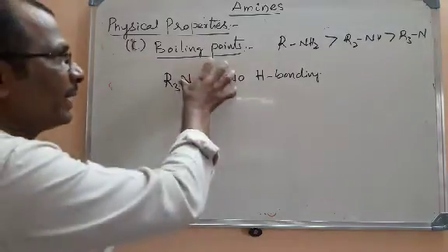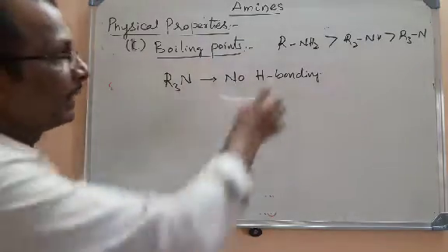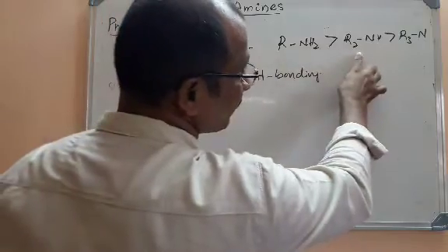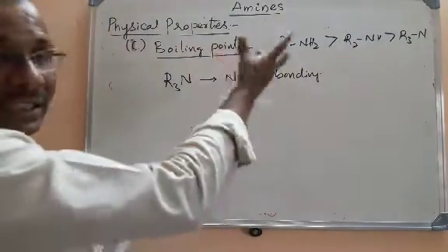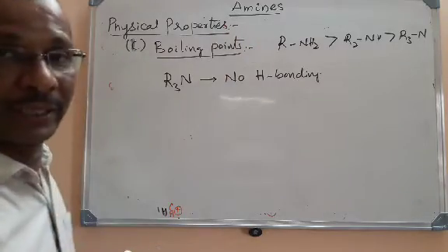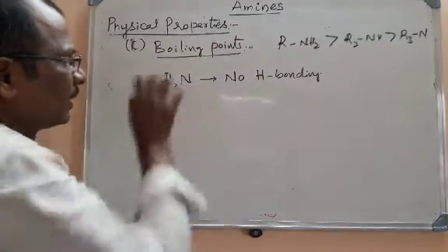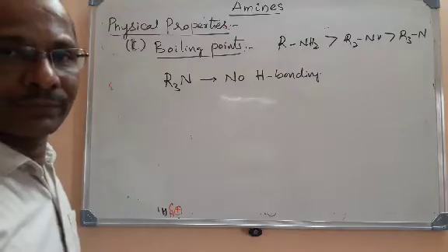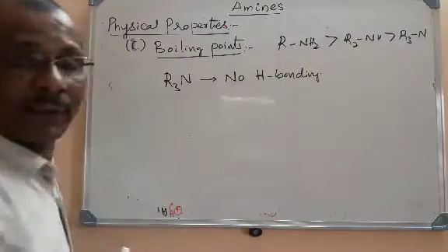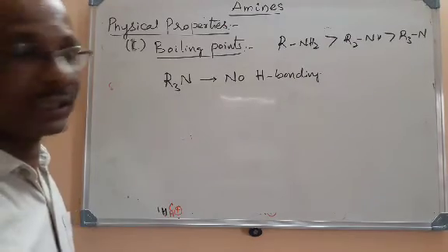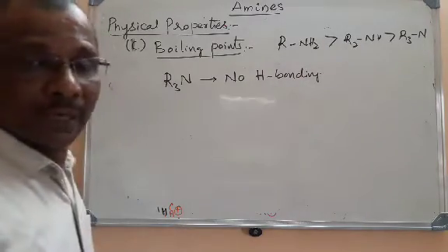So what I said, boiling points among amines will be in this order. Primary amine will be greater than secondary amine, that will be greater than tertiary amine. I told you the connection between boiling points and hydrogen bonding. Now, a tertiary amine has no hydrogens and will not form any hydrogen bonding, so it will have this boiling point.